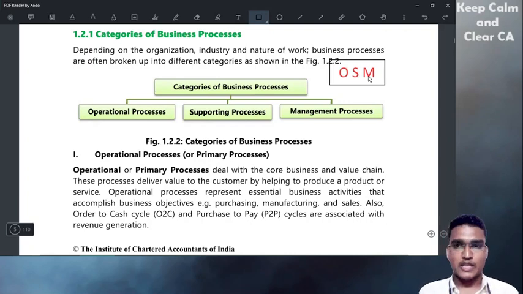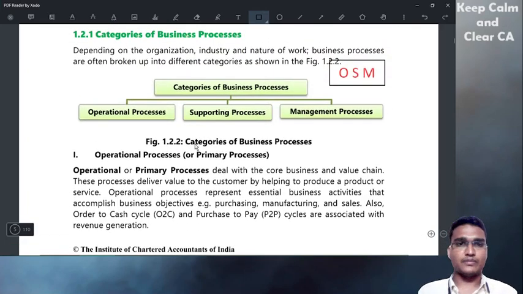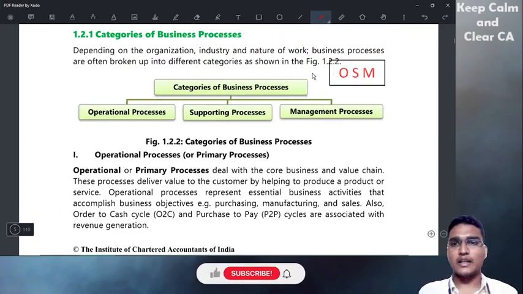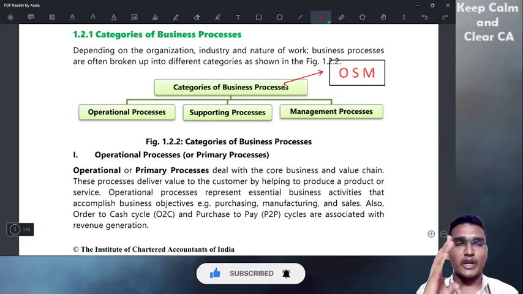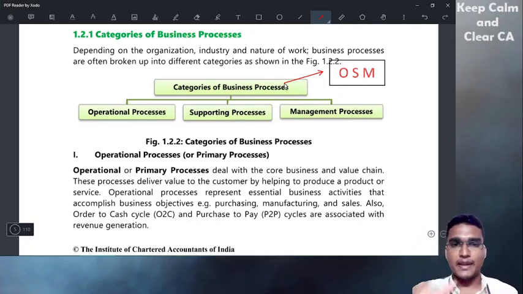M refers to management process. We'll go one by one. In the exam, if they ask for categories of business process, this OSM should come to your mind. Awesome. Categories of business process means awesome. OSM.